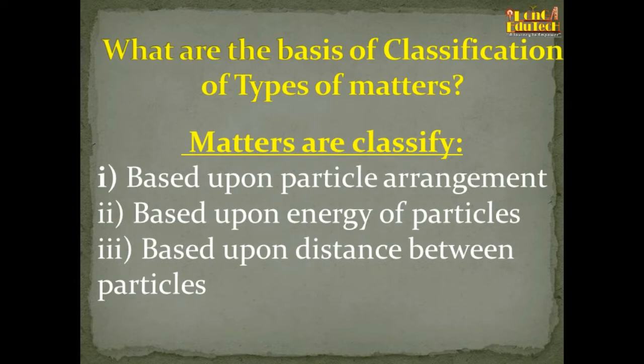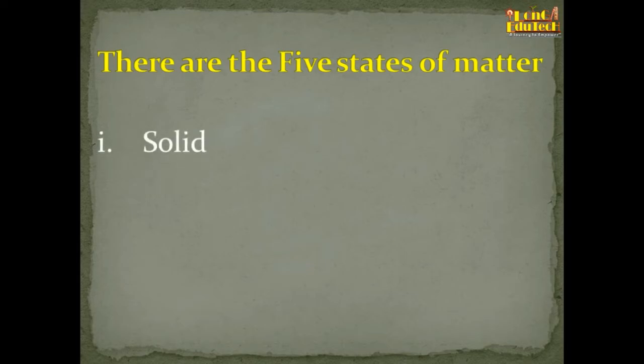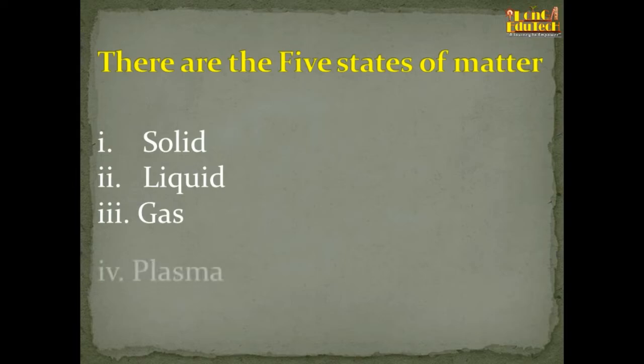Okay, and now we come to the 5 states of matter. Generally we know the 3 states of matter. What are they? Solids, liquids, and gases. These are common amongst us, and we see them in our day-to-day life. And 2 other types of matter are there that we find difficult to see in our life. What are they?